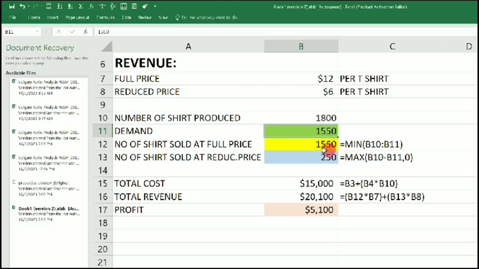So earlier we had 0, now we have 250. It has also updated here, and our new profit is 5,100. The total cost is now 15,000, total revenue is 20,100, and the total profit is $5,100. So this is how we build the model.